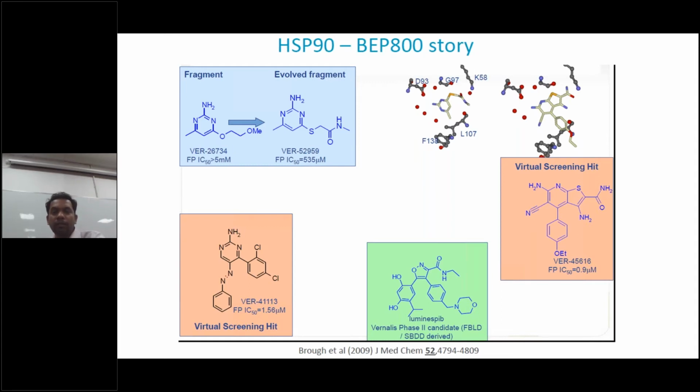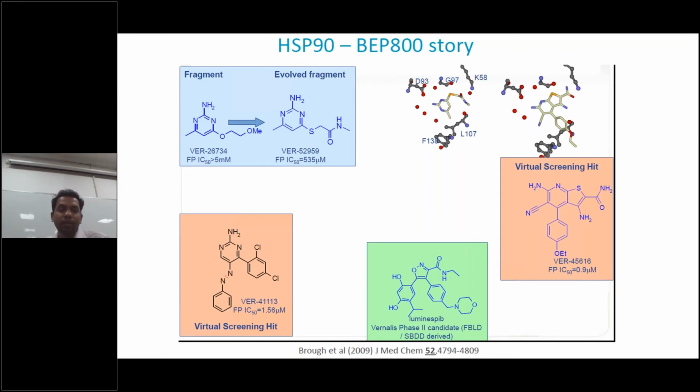You can see the diagram of where the interaction is happening. Initially, by testing the method, they found the activity was just millimolar, 5 millimolar, but they could still find the binding site. They felt that it could also be a lead molecule.